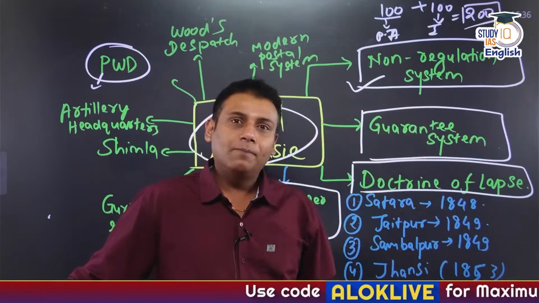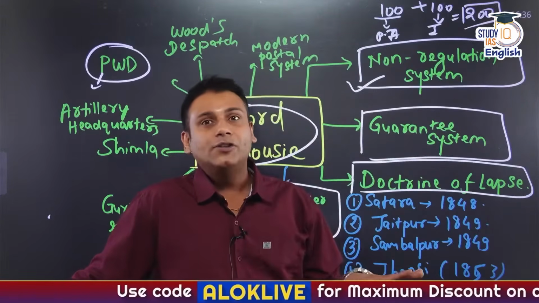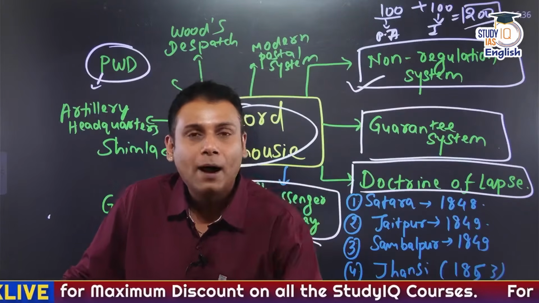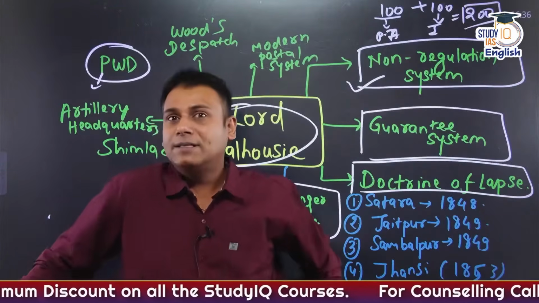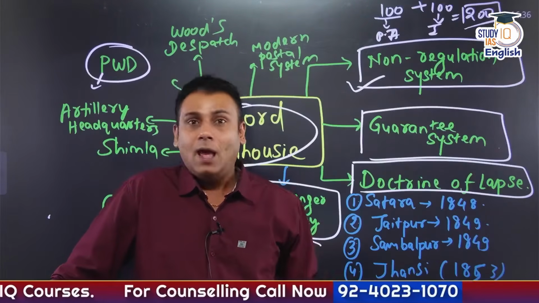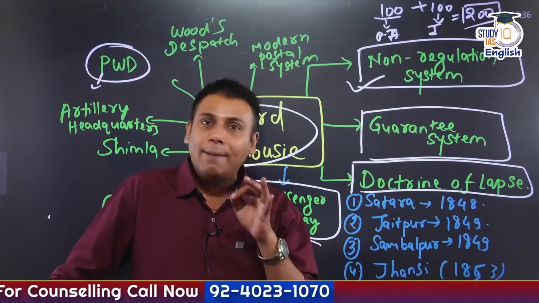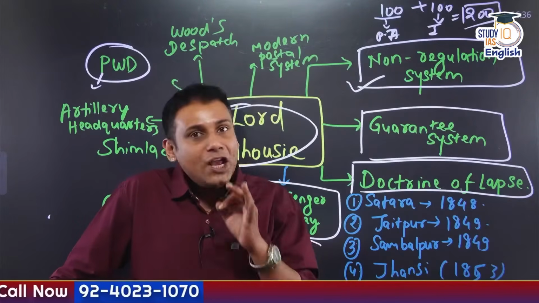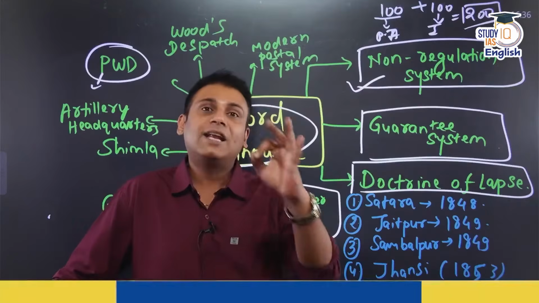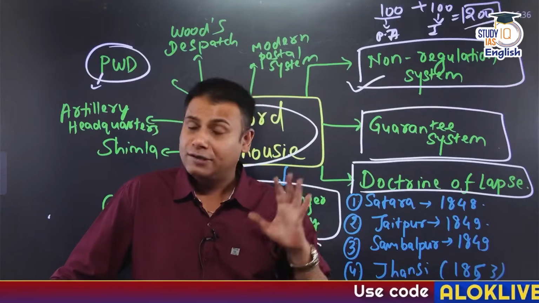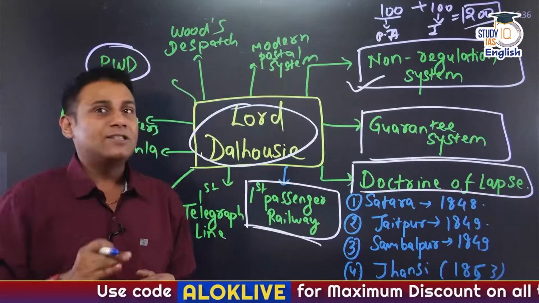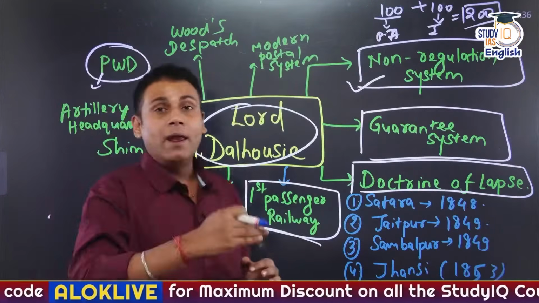Doctrine of lapse. In very simple words, it is a direct pro-imperialistic approach adopted by the English East India Company, precisely Dalhousie. How? As per the doctrine of lapse system, any ruler who does not have a legal male heir, his territory would be annexed by the Britishers. An adopted child won't be considered as a legal male heir.